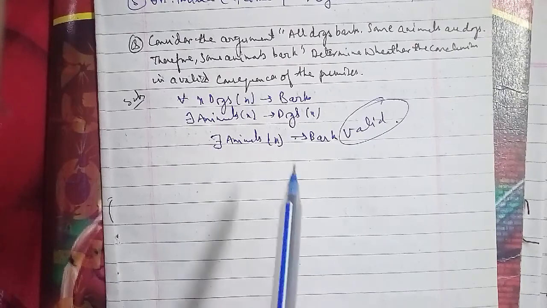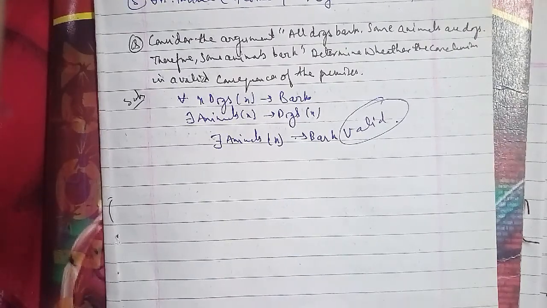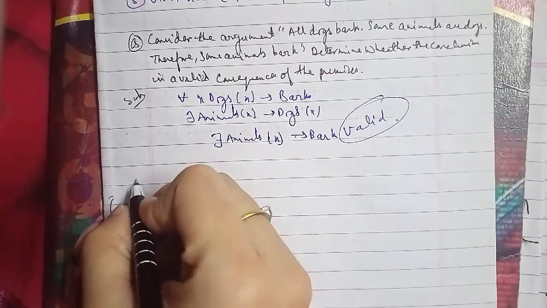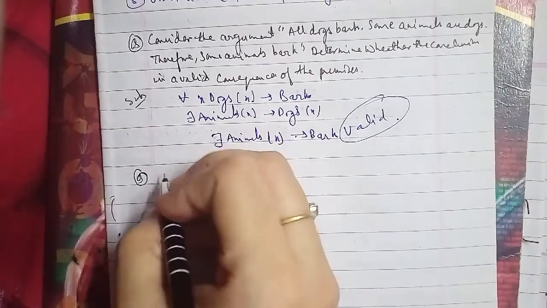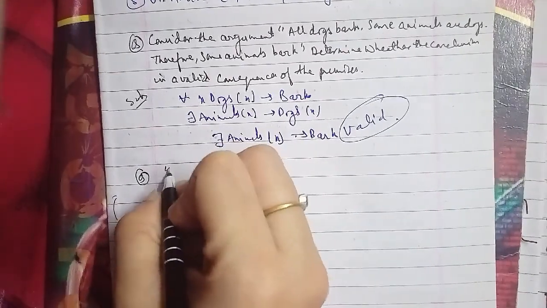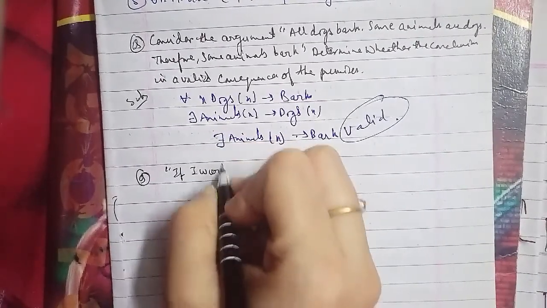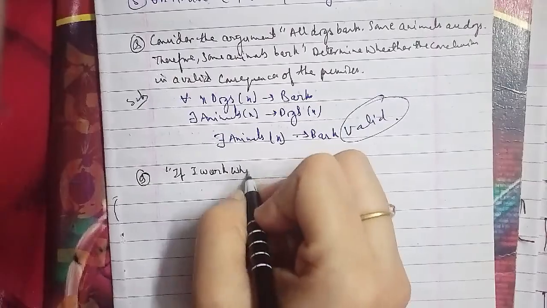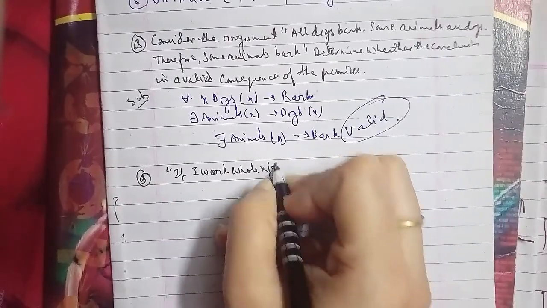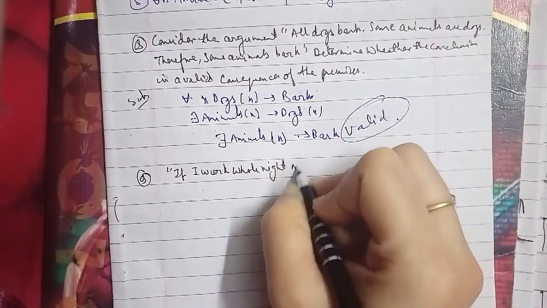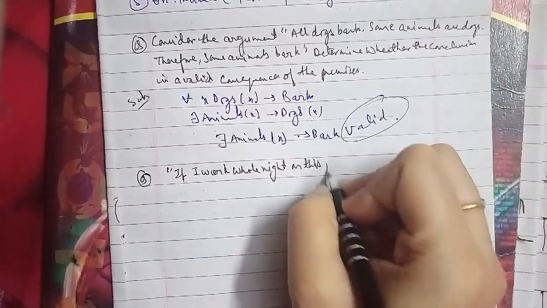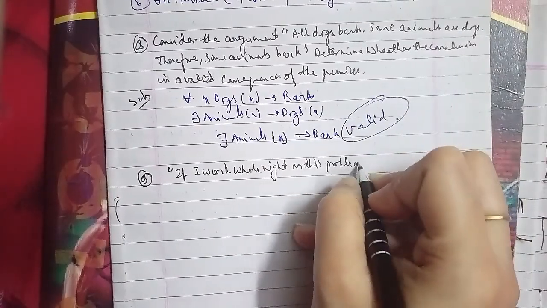Here we use the following symbols for each sentence: if I work the whole night on this problem is represented by A, I can solve it is B, and I will understand the topic is C. The translation of each line gives the argument: A implies B, B implies C.